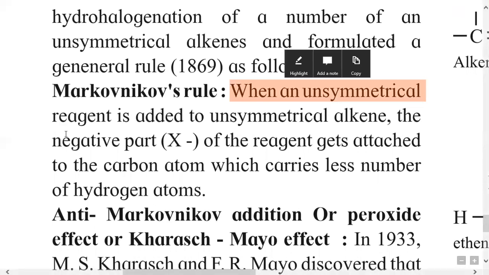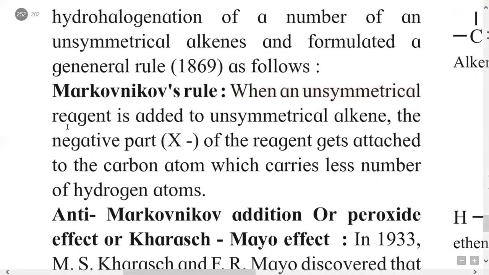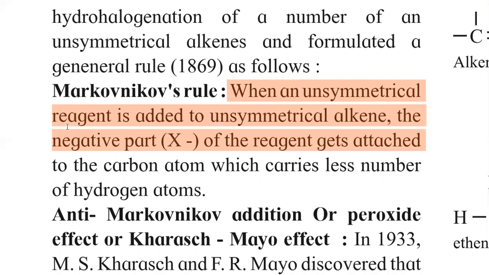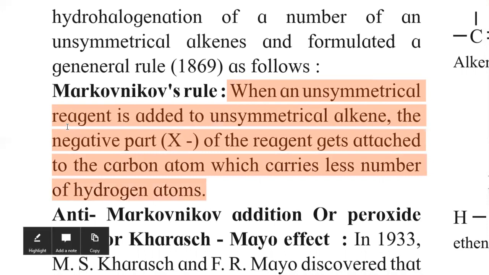When an unsymmetrical reagent is added to an unsymmetrical alkene, then the negative part of the reagent, meaning the bromine group, gets attached to the carbon which carries fewer hydrogen atoms. Remember this statement well. This is the statement for Markovnikov rule.